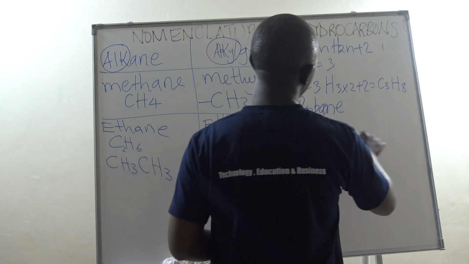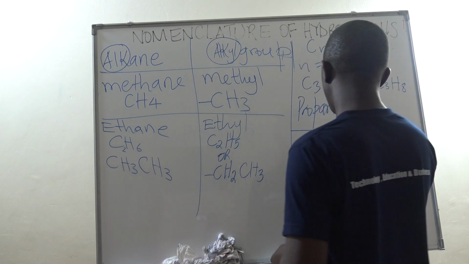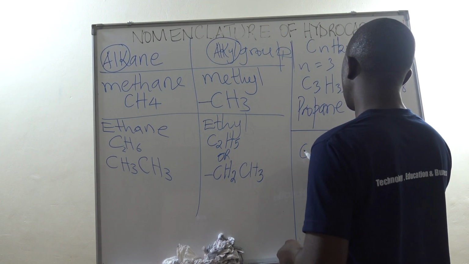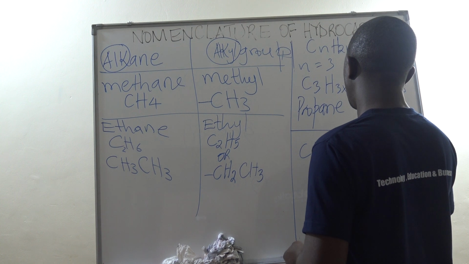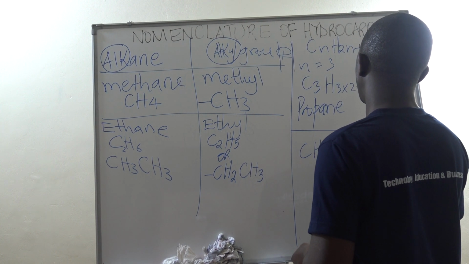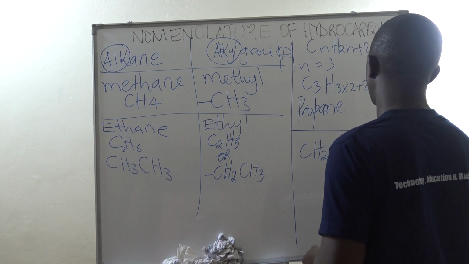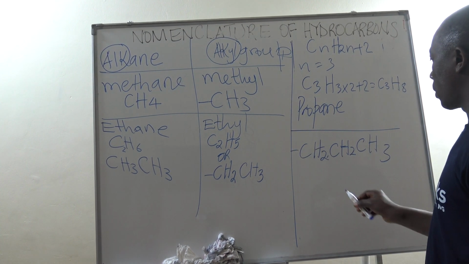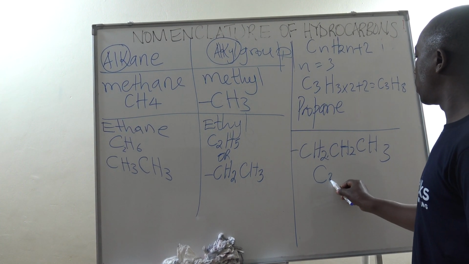So I'm saying that if we obtain an alkyl group, it will be CH3, CH2, CH2, then CH2. Or somebody can write it as C3H7.